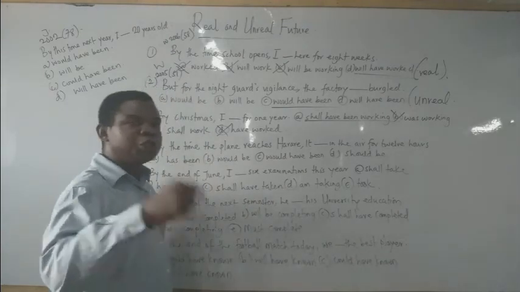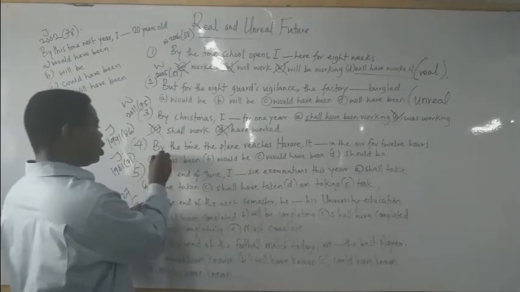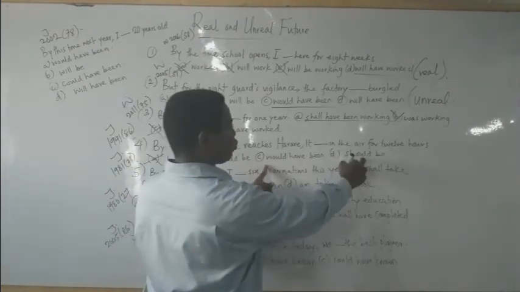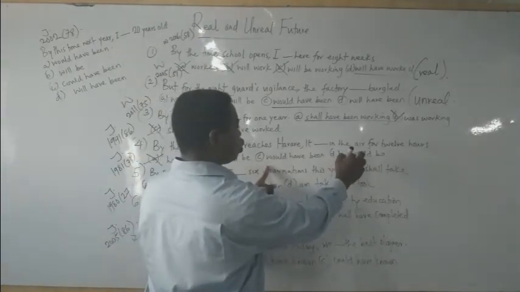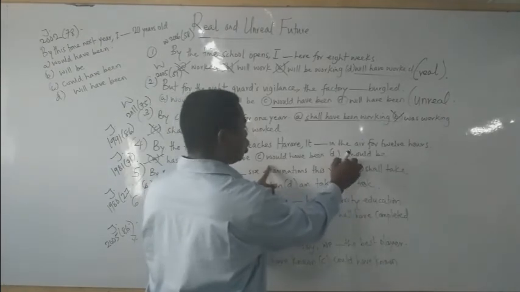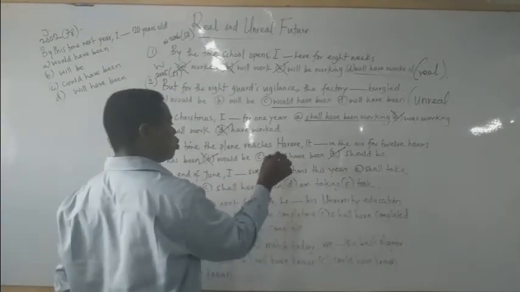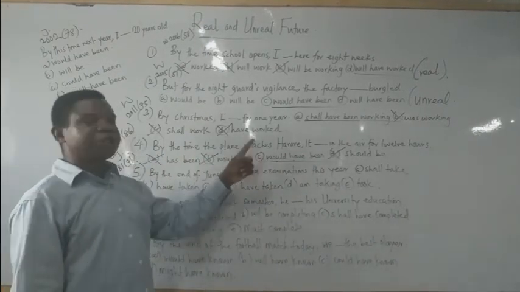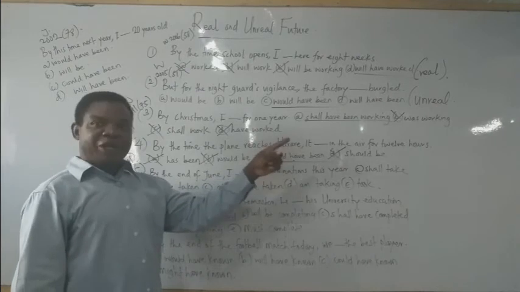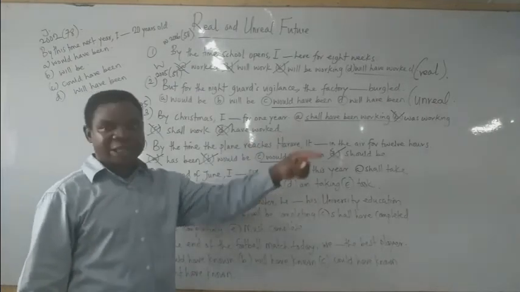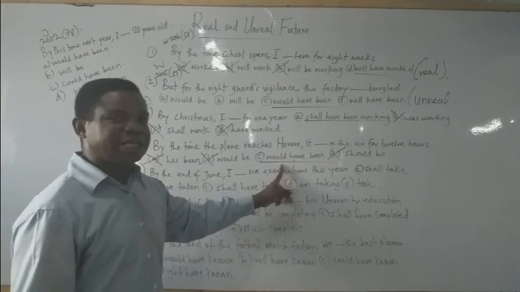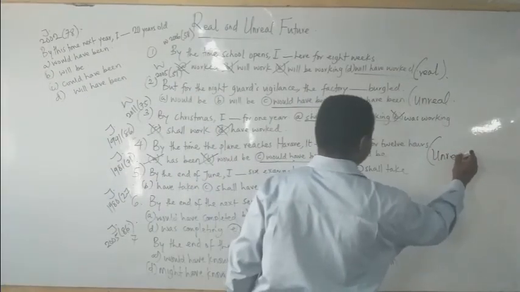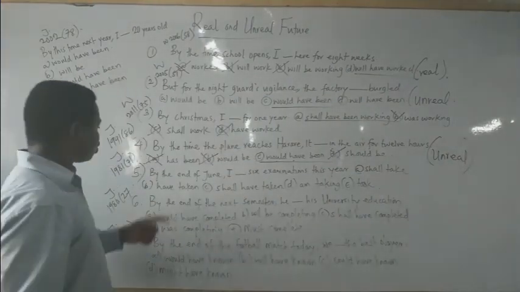Let's screen the options out. Has been is out. Would be is out. Should be: I told you, shall will not change to should. Rather, shall changes to would. So this one is out. Our answer is what? Would have been. Option C. So by the time the plane reaches Harare, it would have been in the air for 12 hours. And this will be an instance of what? Unreal action or expression. So this one is an unreal feature. Take note.